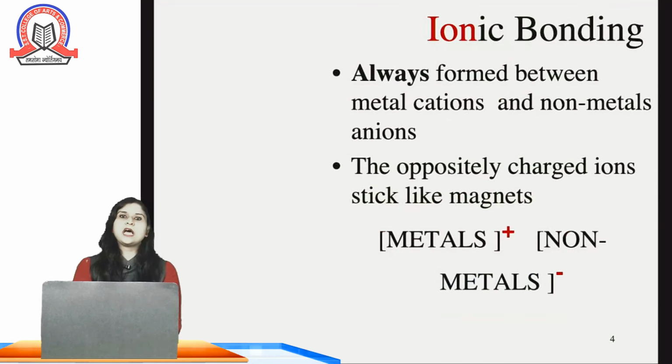Now first, ionic bonding. What is ionic bonding? Always formed between metal ions, that is cations, and non-metal ions, that is anions.